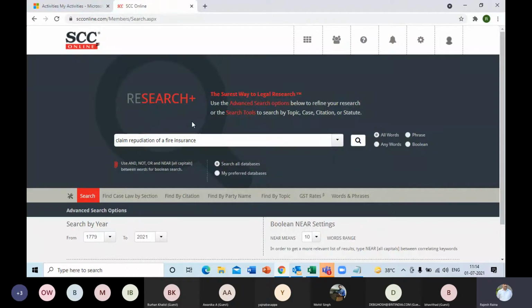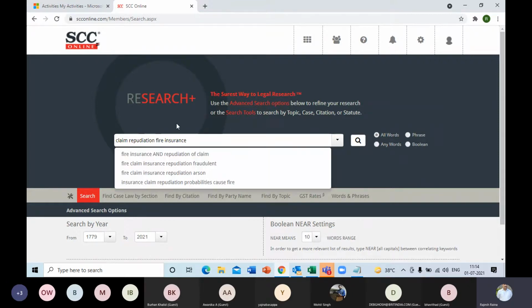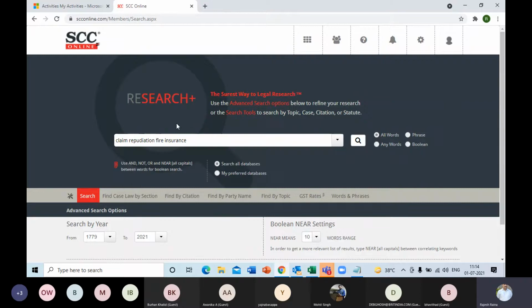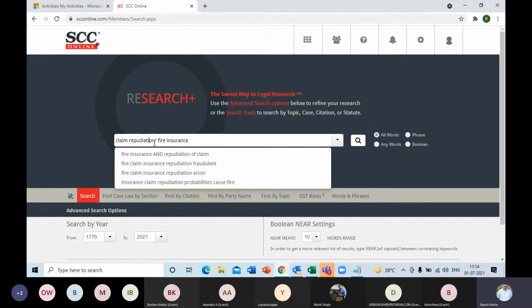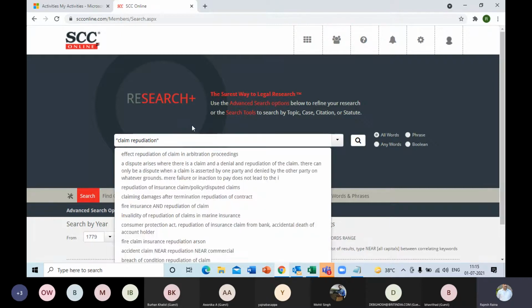Now here, instead of writing the entire sentence with common English words like "and" and "of", which are so common, we'll just remove those. We'll focus on the main keywords. So let me do a stepwise search. "Claim repudiation" is one, and being a phrase, I'll put it in double inverted commas.